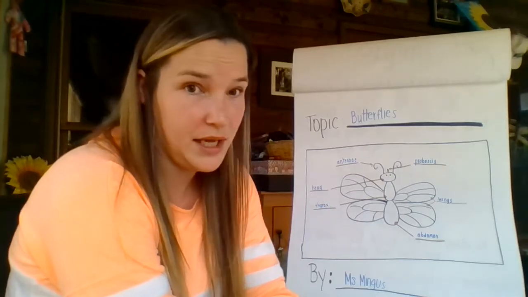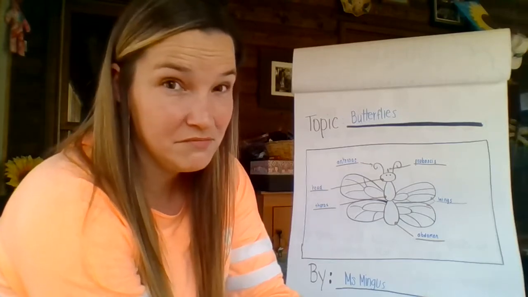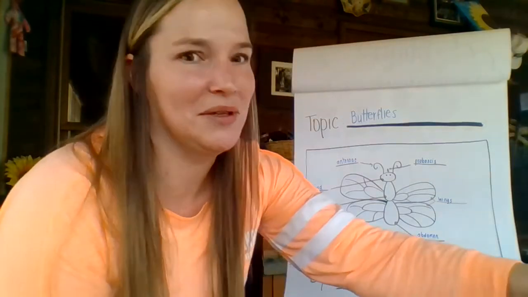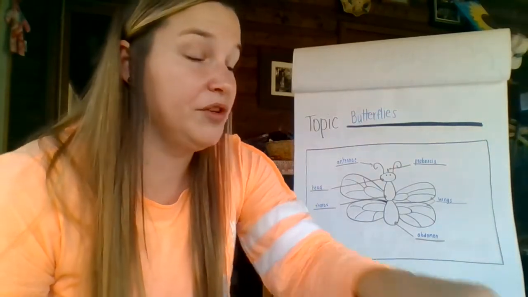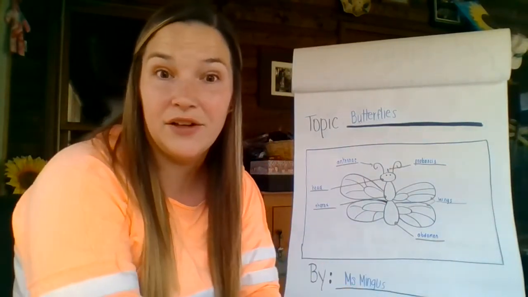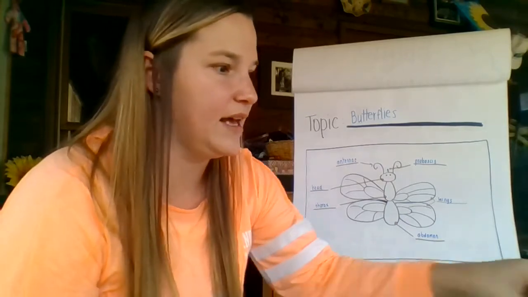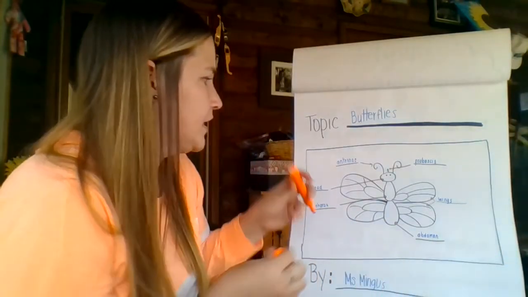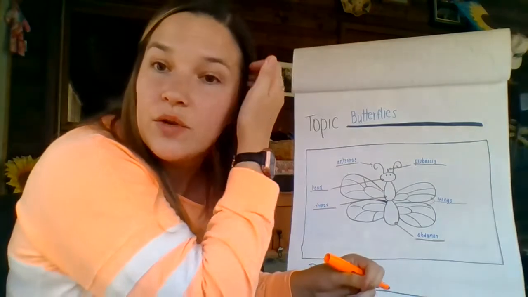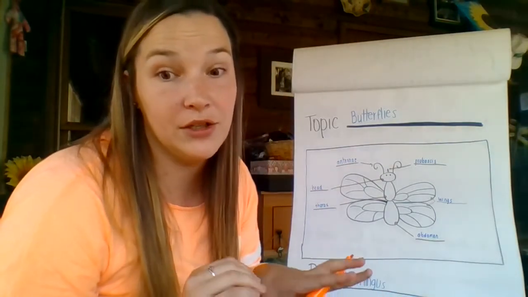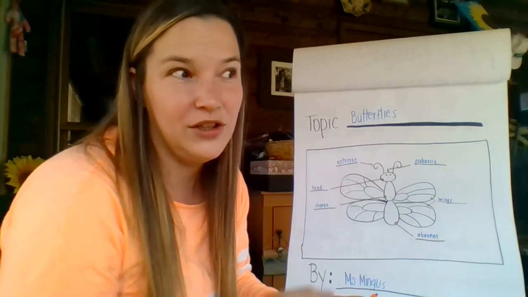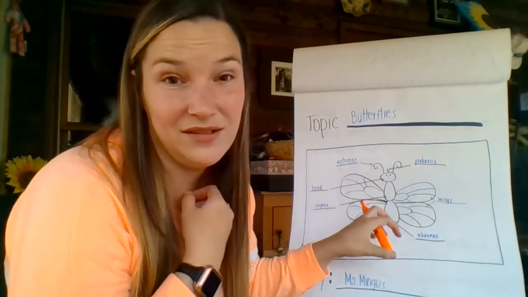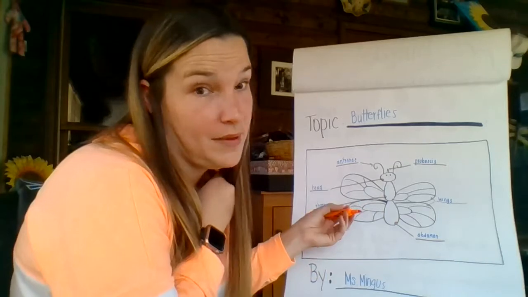Do we see just black butterflies with nothing else on them? Not normally, no. And butterflies can be lots of different colors. They can. So if you want to look up a picture of a butterfly and color it to match that, I would love to see that. I'm going to do some orange and some yellow, okay? So let's remember we do want to use real colors only, okay? So if you haven't seen a butterfly, look with the colors that you're doing, try to find a different one or make it match mine, okay?